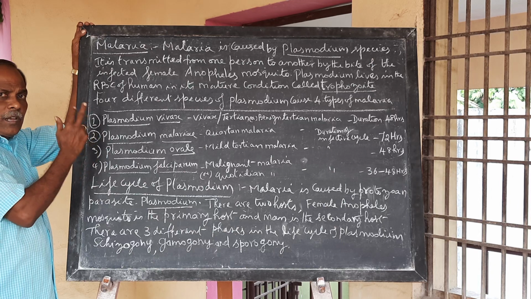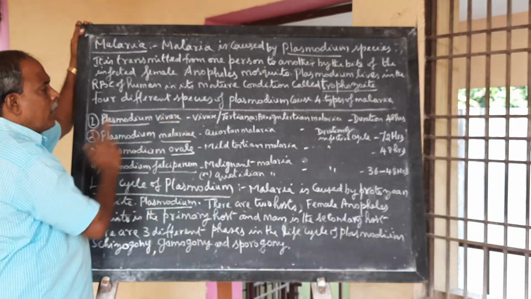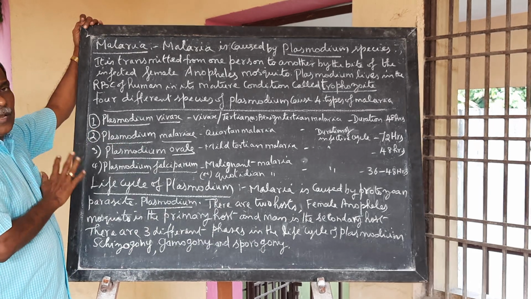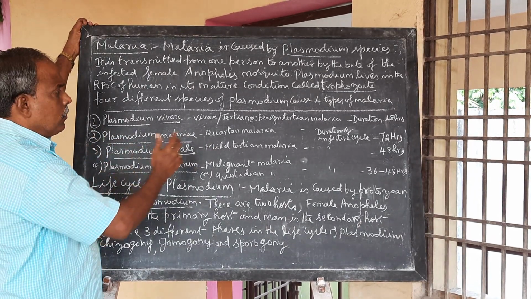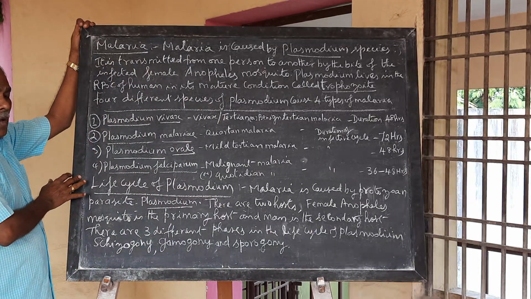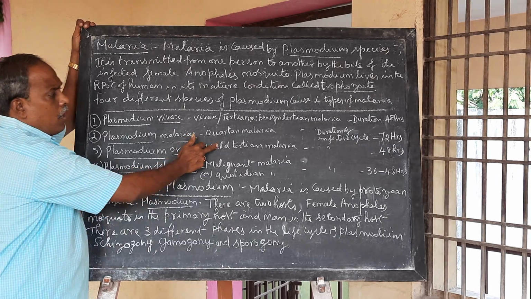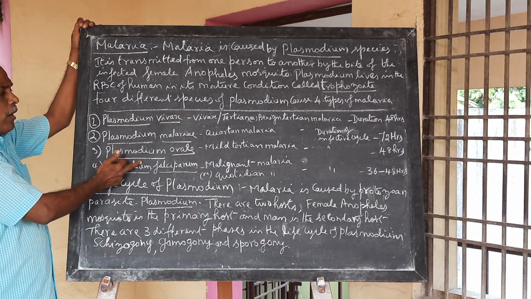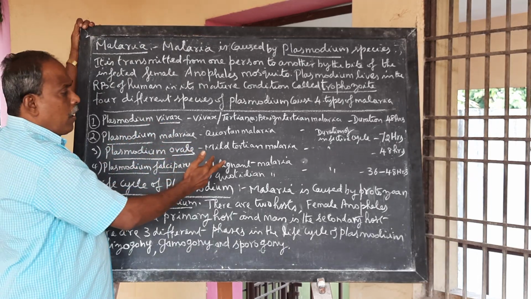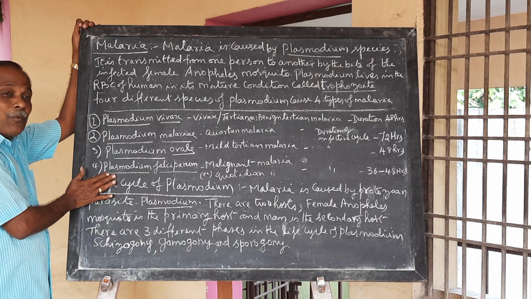Plasmodium vivax causes vivax malaria, or benign tertian malaria, or tertian malaria. The duration of the infective cycle is 48 hours. Then Plasmodium malariae causes quartan malaria. The duration of the infective cycle is 72 hours. Plasmodium ovale causes mild tertian malaria, with 48 hours. Then Plasmodium falciparum, a very important one.